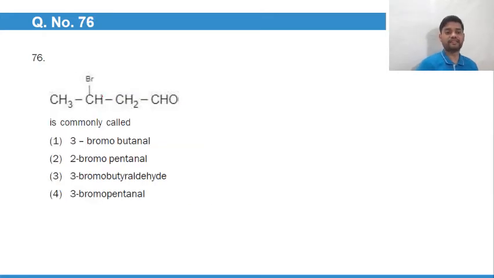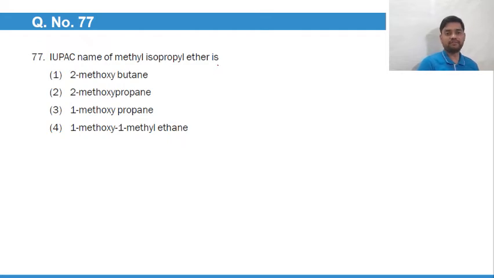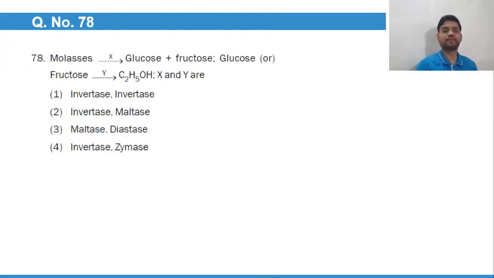76. Commonly called 1, 2, 3. So this is alpha, beta. So this has to be beta bromobutyral or 3 bromobutyral. So 3 bromobutyral will be the best answer. If it is alpha beta, it is beta bromo or 3 bromobutyral. IUPAC name of methyl isopropyl ether. So this is methyl isopropyl ether. This is methoxy present at second position. So 2-methoxy propane. Option number 2 will be the best answer.